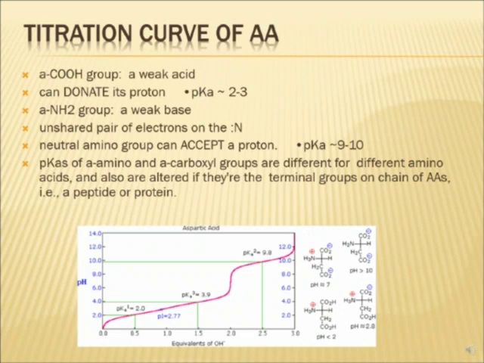And for the calculation of pI, we take the average of the pK values on either side of the zwitterion form. So by taking the average of pK1 and pK2, we will get the pI.